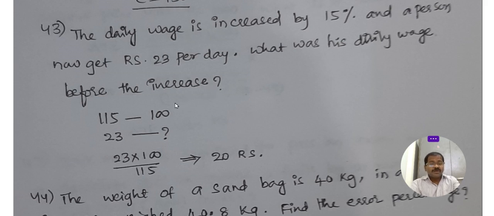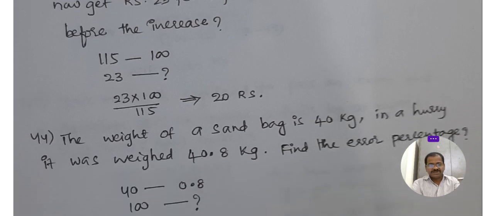Let's take it as 100 for example. Then what's the increase? 115 out of 100. For 100 rupees, there is an increment of 15, so it becomes 115. That is 15% increase. Then 23 is the increased amount on which original amount? 23 into 100 by 115, so 20 rupees is the wage before the increase.